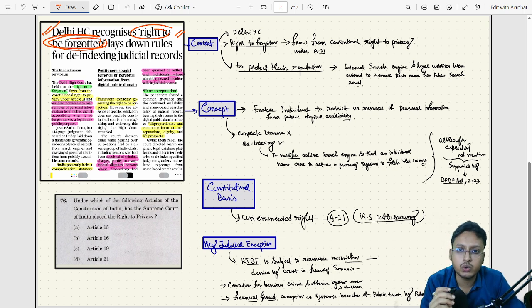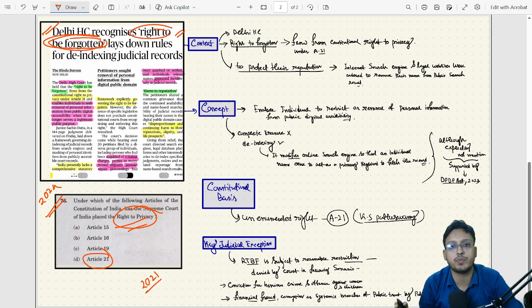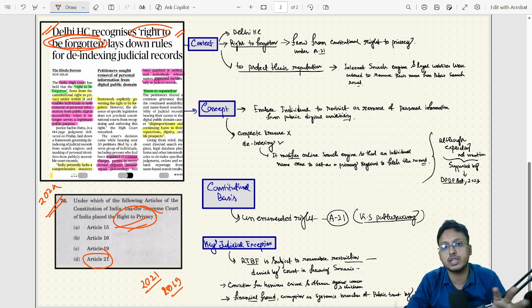For that, we need to go to previous year questions. This is a 2024 previous year question. UPSC asked a direct question on Article 21, right to privacy. And previously, in 2021 also, UPSC asked a question on right to privacy. And in 2019, UPSC also asked a question on Article 21. So one thing that is crystal clear: Article 21 and the rights associated with it became very important for our exam. So that theme is clear, that this is a very important theme.